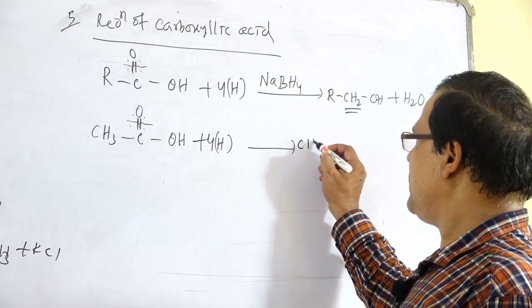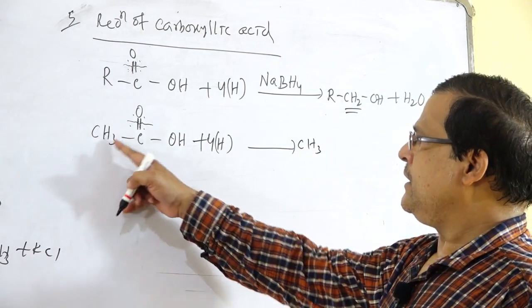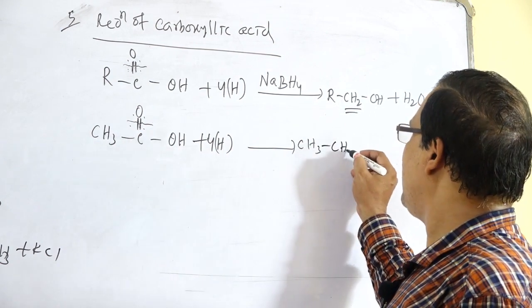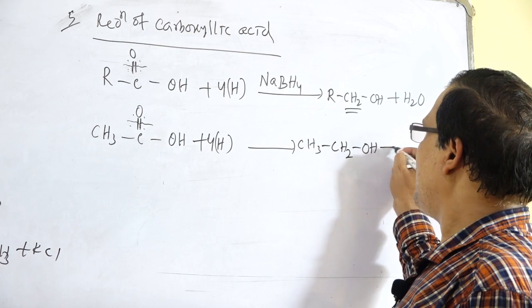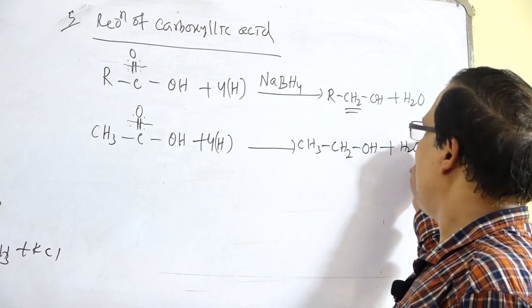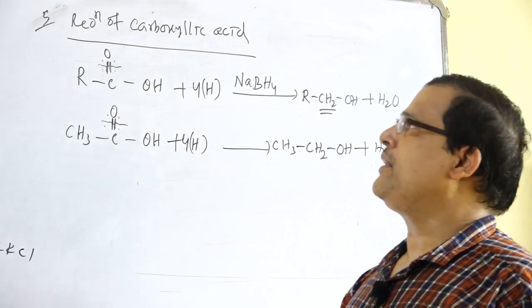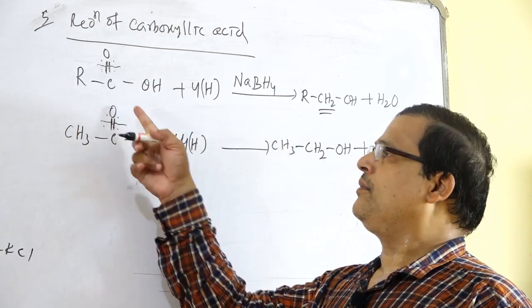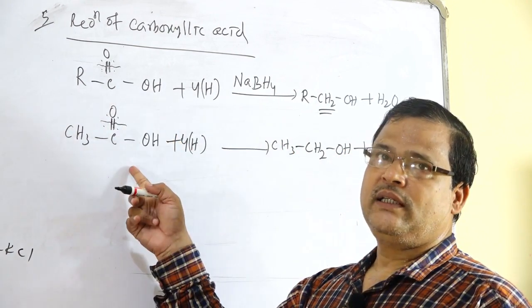So CH3 bond CH2OH, that is the formation of ethyl alcohol plus water. So this is regarding the method of preparation of alcohols from carboxylic acids.